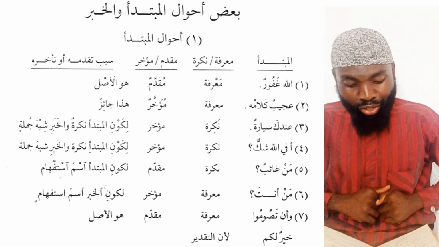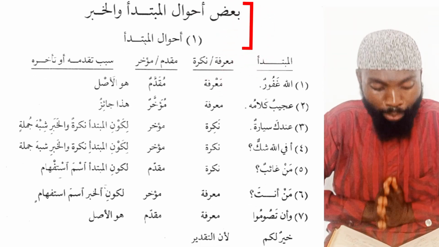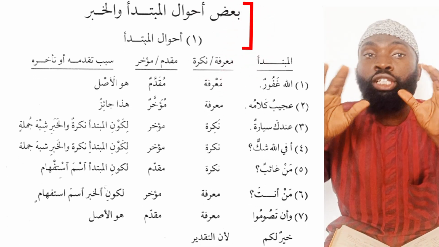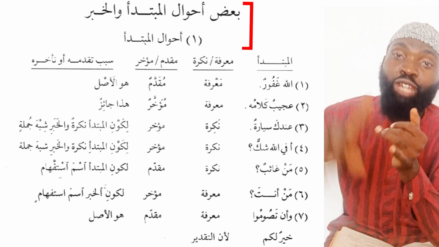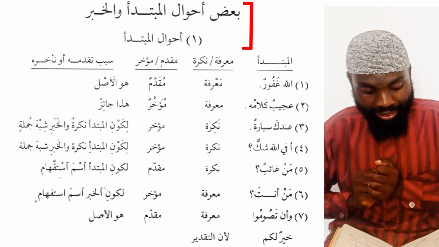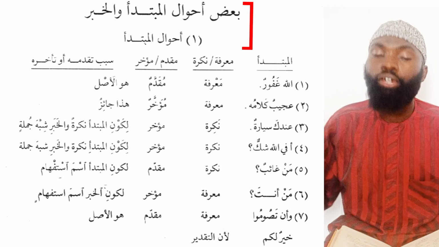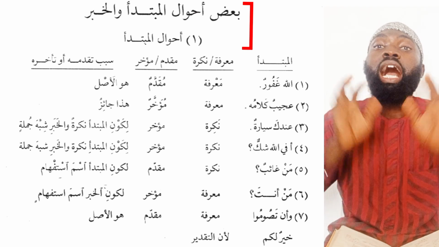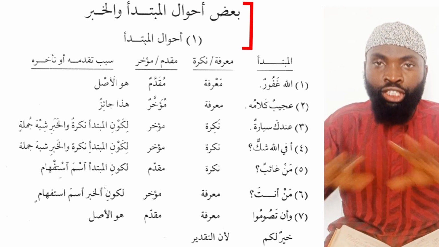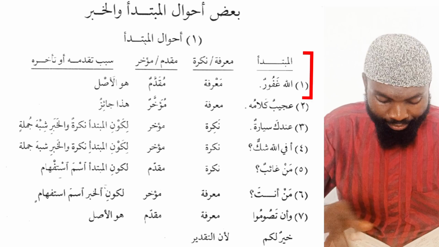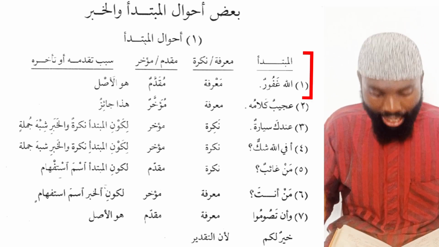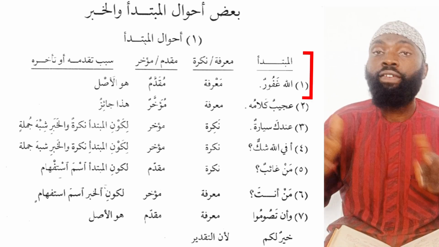So let's dive into the topic. We have ba'du ahwal al-mubtada wal khabar, some conditions of mubtada and also al-khabar, which is the predicate. Since we've discussed a lot of conditions, to begin with, we have ahwalul mubtada, the conditions of the mubtada. Here we have al-mubtada, then here we have ma'rifatun wa nakira.